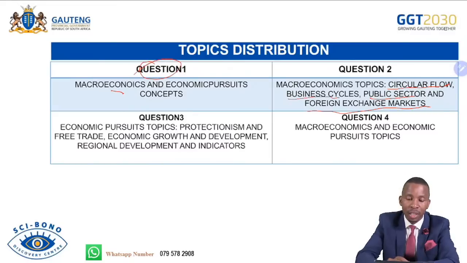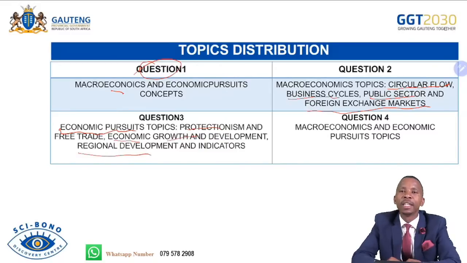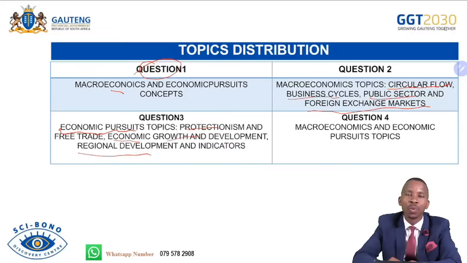And then question number 3, we have economic pursuits questions. Topics in there: we have protectionism and free trade, economic growth and development, regional development, and indicators, which include economic and social indicators. If you want to answer question 3, these are the topics that we need to master for next week, Tuesday.